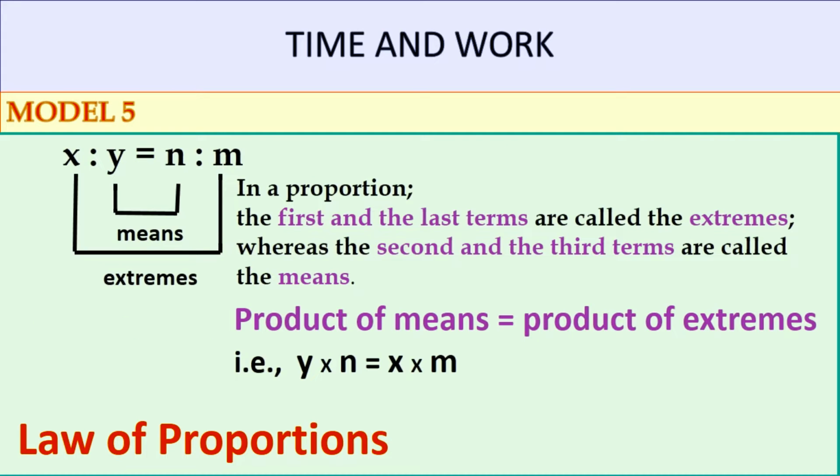We have to see the law of proportions too. The law of proportion states that when x is to y is equal to n:m, that is, the ratio x by y is equal to n by m, here the first and the last terms are called extremes, that is, x and m are called extremes, and the second and third terms are called means. By the law of proportions, the product of means is equal to the product of extremes, that is, y into n is equal to x into m. So we are going to follow these rules to solve these problems.